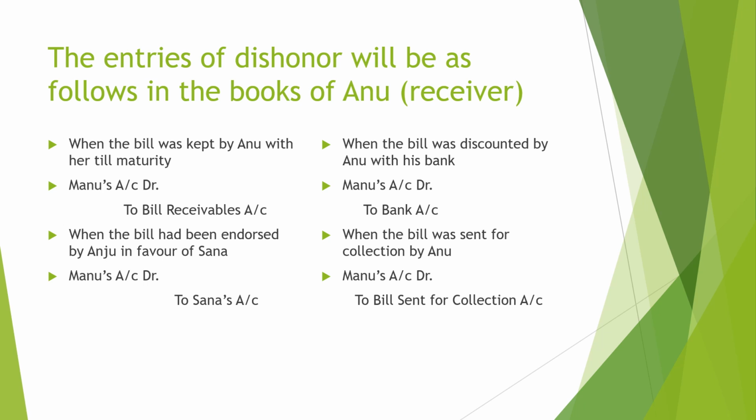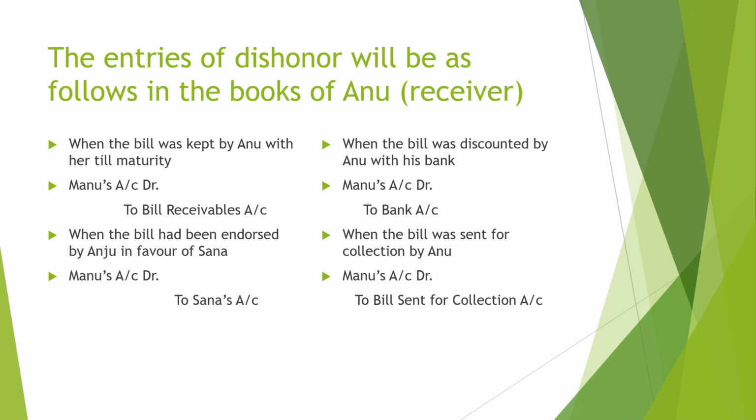And again, what will be the journal entry for the dishonor of a bill? When the bill is drawn, here the example is given. When a bill is kept by Anu with her till maturity, then Manu account debit to bills receivable account. When the bill has been endorsed in favor of Sana, then Manu account debit to Sana account. When the bill was discounted by the bank, then Manu account debit to bank account.